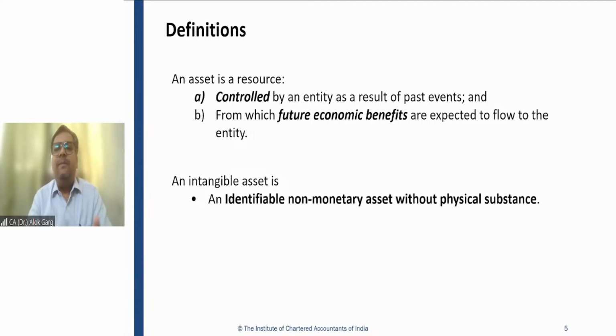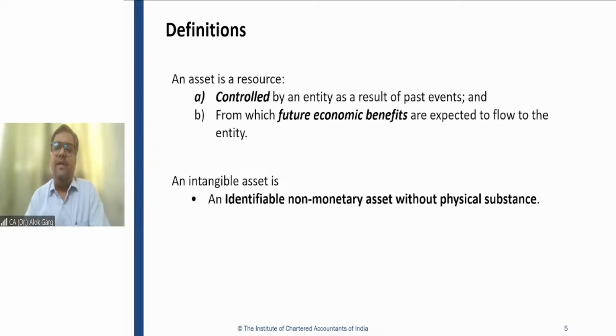The definition of PPE starts with tangible assets. That is why the definition of PPE starts with the tangible asset, so that people will not get confused while doing the accounting treatment of these items. So one thing is very clear: if something is such that you cannot see it, where the physical substance is not there, it will not come into the PPE standard. Why? Because the definition starts with the tangible asset.